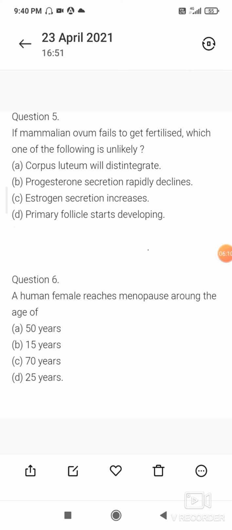When a mammalian ovum fails to get fertilized, estrogen secretion does not increase. So option C is correct, that is estrogen secretion increases.